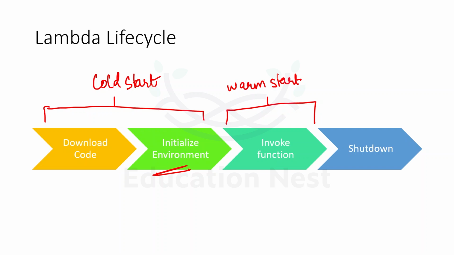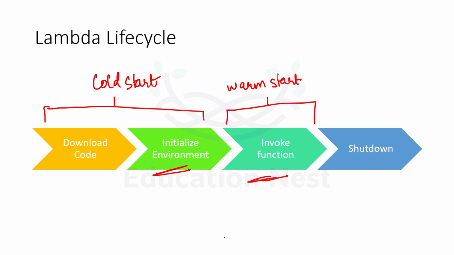After the environment is set up, the Lambda retains the environment and is able to handle the request. That's why the invocation of the Lambda function after the environment exists is known as warm start. Till the time we have given, this much time we are giving to the Lambda function, the Lambda function handler would be running when we are invoking the function.